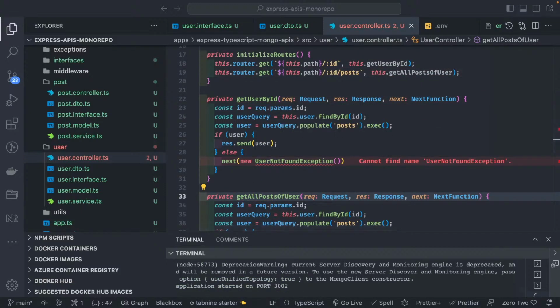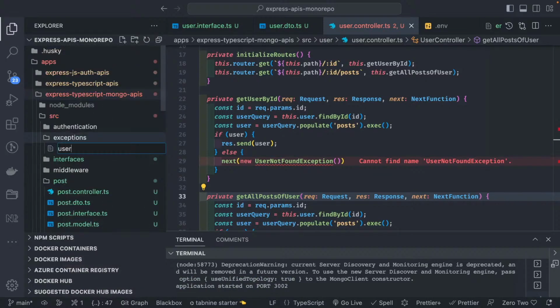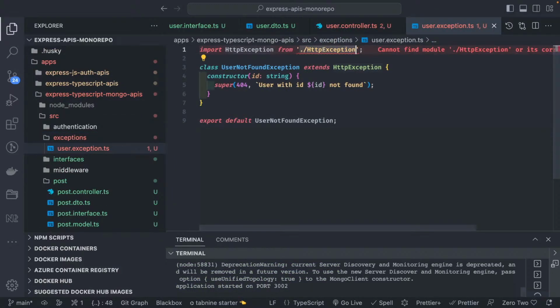So the user not found exception, we can create as a custom exception inside our exceptions folder. Here in exceptions I can create user.exceptions.ts, and I can just extend the HTTP exception. There are some HTTP exceptions we can define.